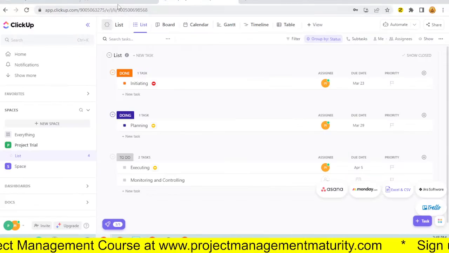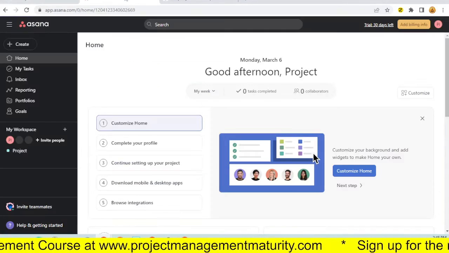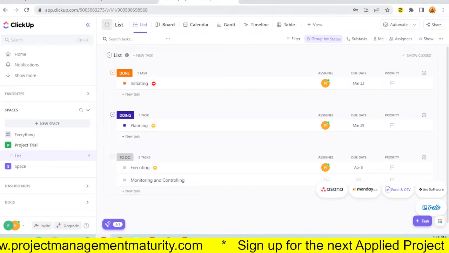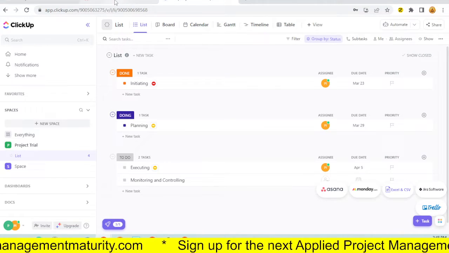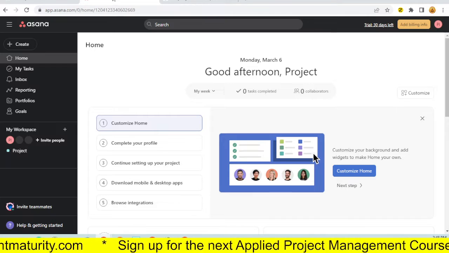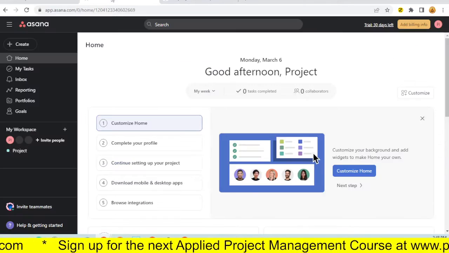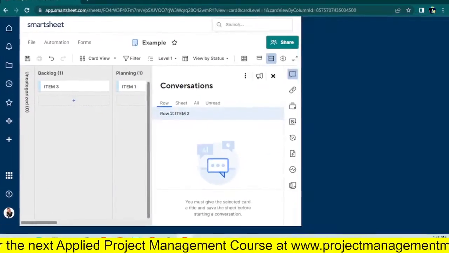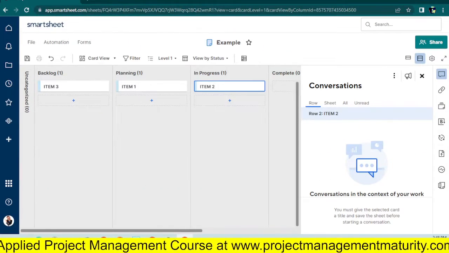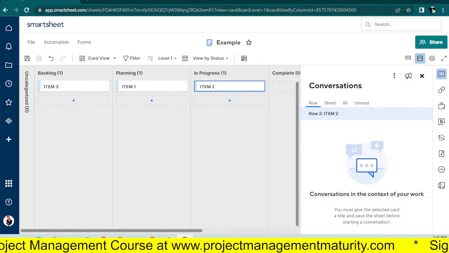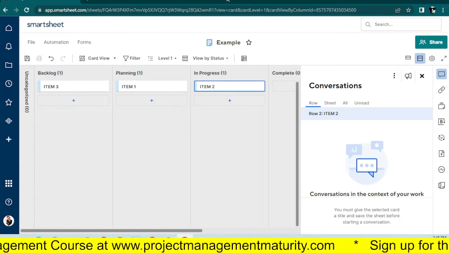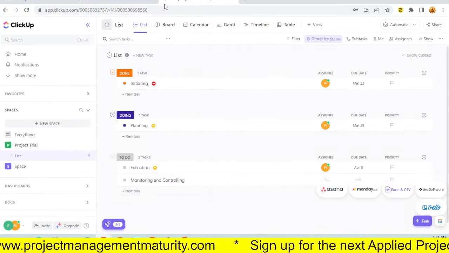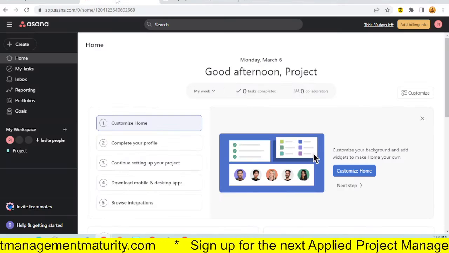You know, nothing against anyone or any of these tools, but for me, I would say Smartsheet would be my first choice, followed by Clickup, followed by Asana, probably, and Monday.com. It's kind of like a tie because they were not as intuitive as I would have liked. The most intuitive for the project manager who is used to scheduling using the P6s of this world and MS Project. Yeah, you want this. For those who are not used to those, then what you don't know doesn't hurt you. These might just be a piece of cake for you.